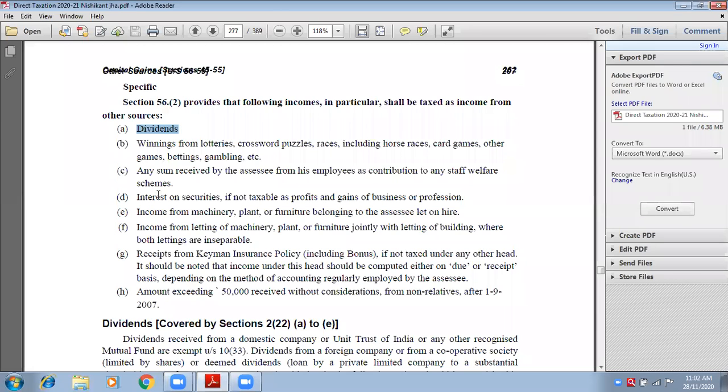So that particular dividend is your income from other sources. That particular interest, if you earn any interest from debentures, from bonds, from government securities, so that is also income from other sources. These are the two incomes. First of all, dividend and interest. I've always been telling you whenever we were doing sums of business and profession.